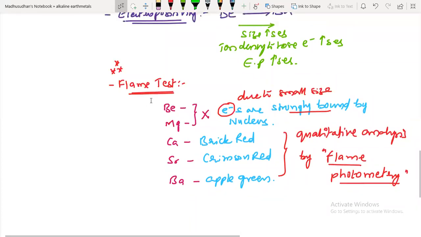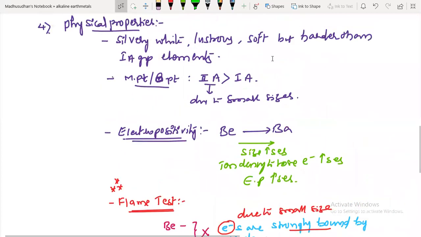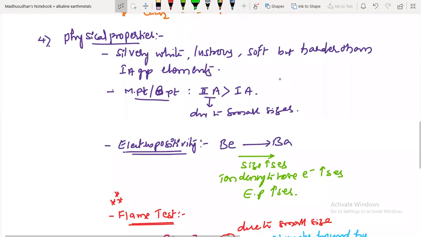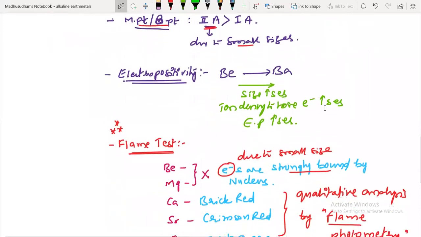This is about their physical properties, guys. They are silvery white, lustrous, and soft but harder than first group elements. Second group elements are harder than first group elements. Melting and boiling points are also greater for second group elements due to their small size. Electropositivity increases down the group because size increases, so the tendency to lose electrons increases.